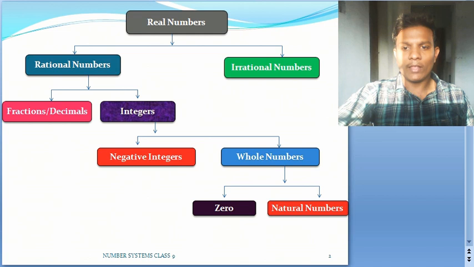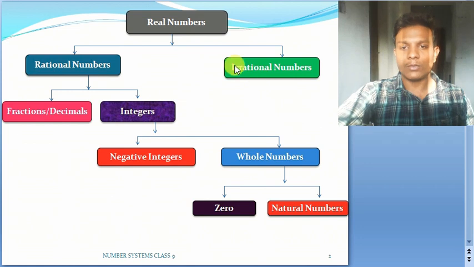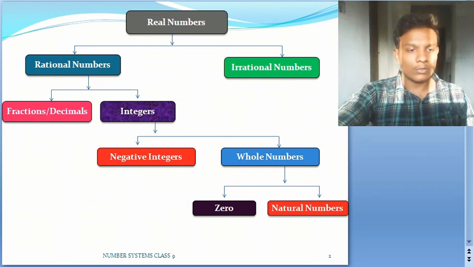Here you can see a flow chart. In the beginning, it has been written real numbers, which has been classified as rational numbers and irrational numbers. For this time, we don't know what these numbers are, so let us come to this particular point later. Let us just go backwards. We know 0 and we know what natural numbers are. I will discuss a few things, then later I will come to this flowchart, and then we will understand the things in a better way. So let me take you through this particular slide.